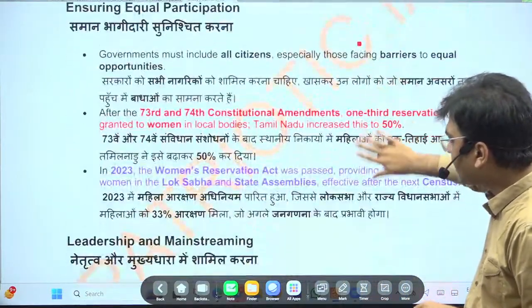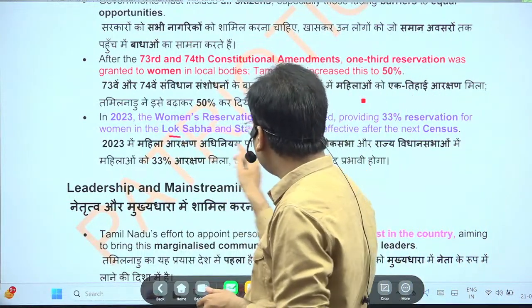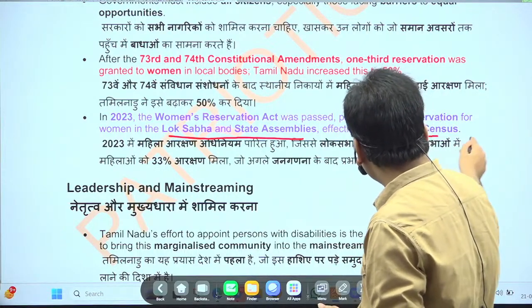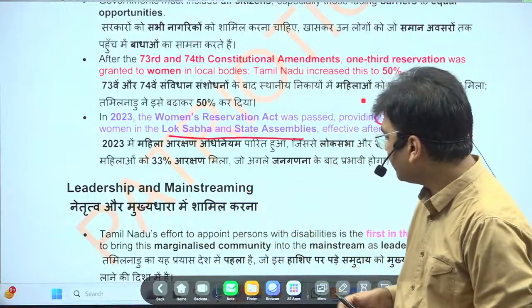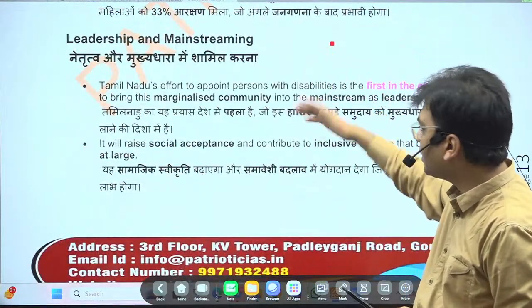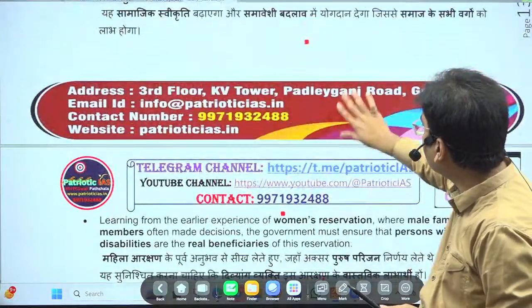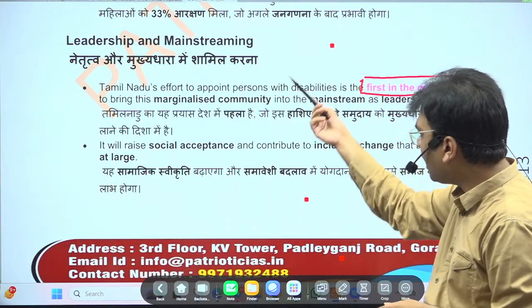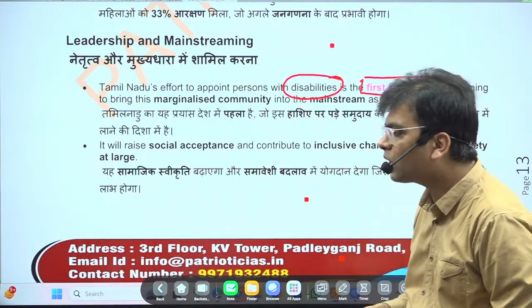Here, all that we have discussed is given. At the state and Lok Sabha level, we will provide 33%, and this will be after the next census. Now it is on hold, and as per the condition, it will be after the next census. Here you should remember that Tamil Nadu is the first state in the country providing reservation to disabled people in the local bodies.